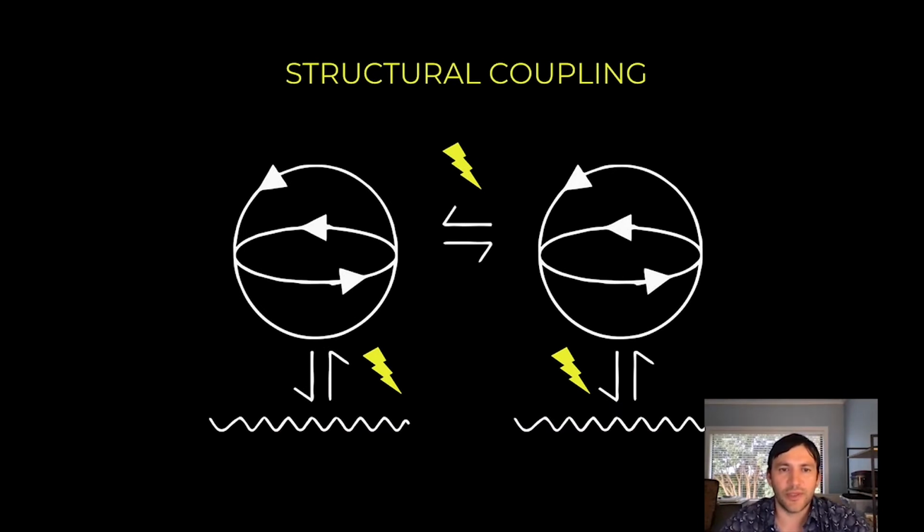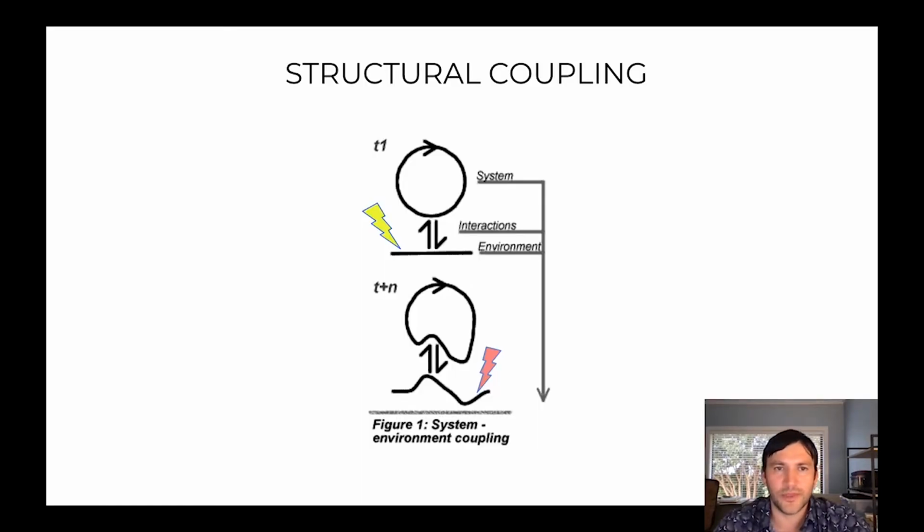Structural coupling is this process of co-interaction between an autopoietic unit and its environment, and or between two autopoietic units as well. An important concept within structural coupling is this notion of adaptation over time, or co-adaptation over time. We can see in this diagram how the autopoietic unit can adapt itself or reconfigure itself depending on the changes in the environment, which is a process that occurs simultaneously between the environment and the unit.